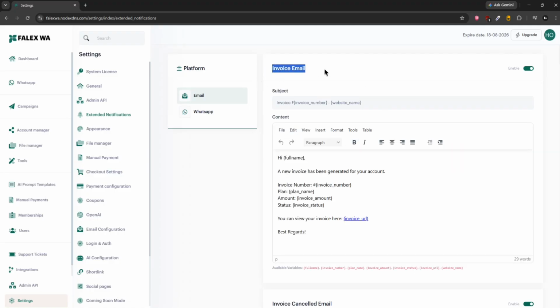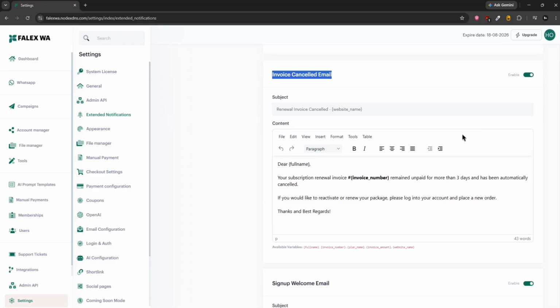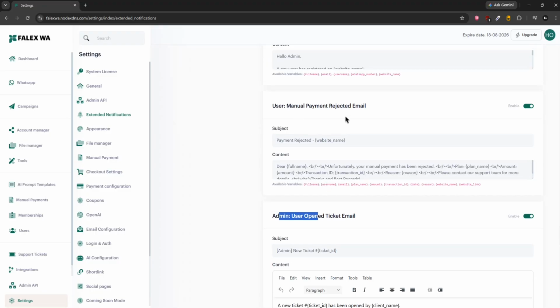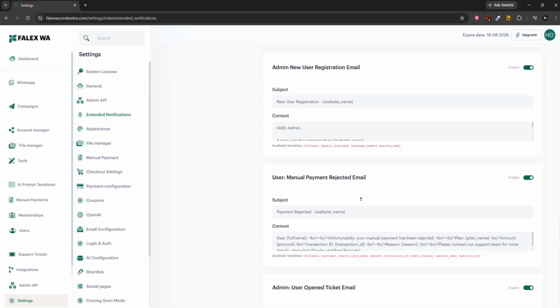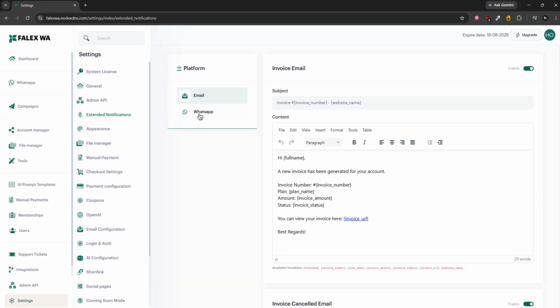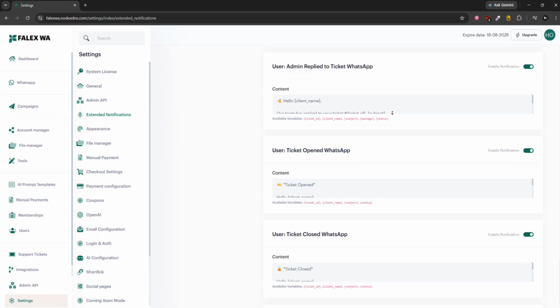You can disable this particular email, invoice email. When the invoice is created, this email will be sent. Okay, then when the invoice is created, everything. Also, there is mentioned here that admin user ticket open everything. You can find out here how many messages are this. Let's look at this. Every single thing has a WhatsApp plus email notification. Then we have WhatsApp tab. In the WhatsApp tab, you can understand how many notifications these are also.